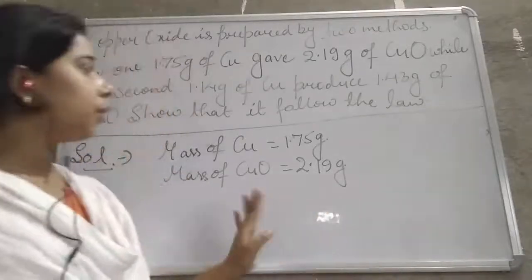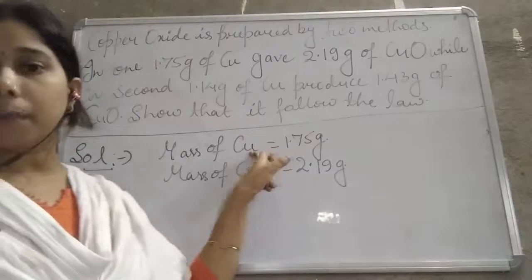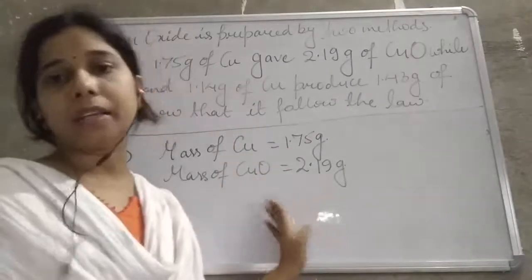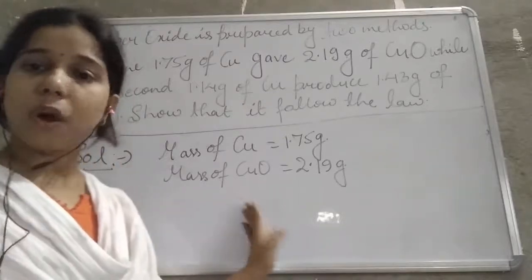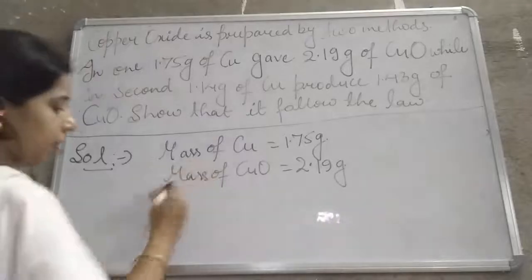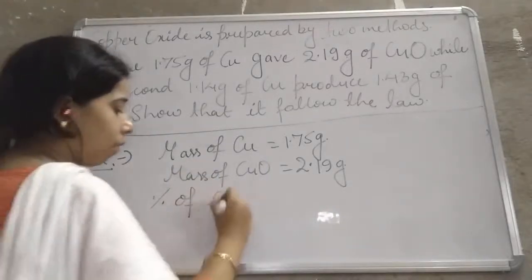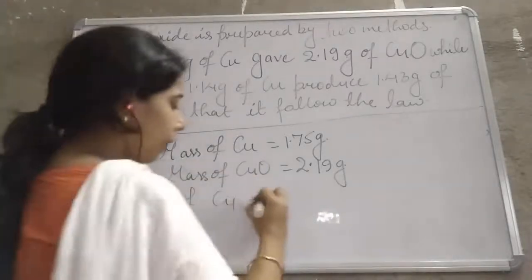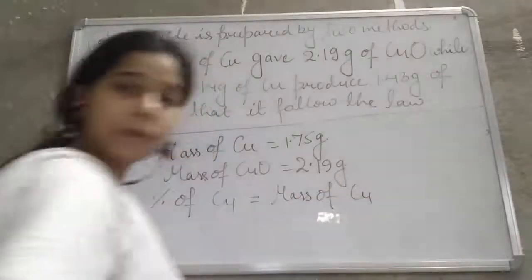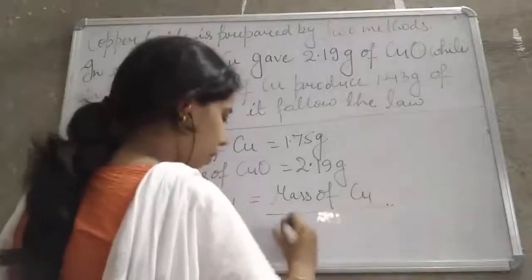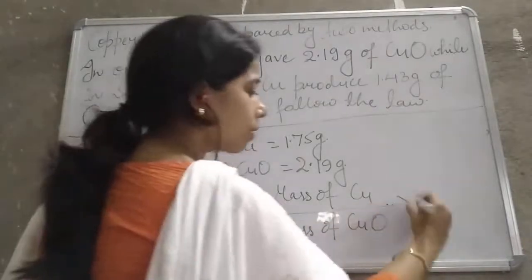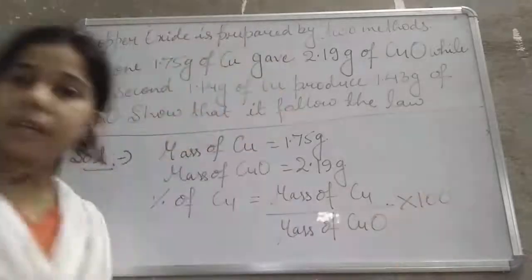So here, mass of copper upon mass of copper oxide into 100 will give the percentage of copper in the copper oxide in the first case.